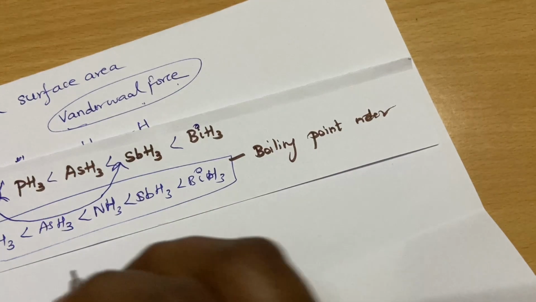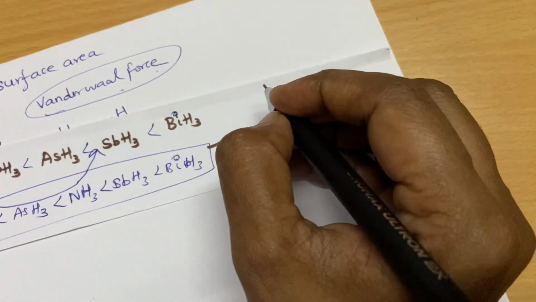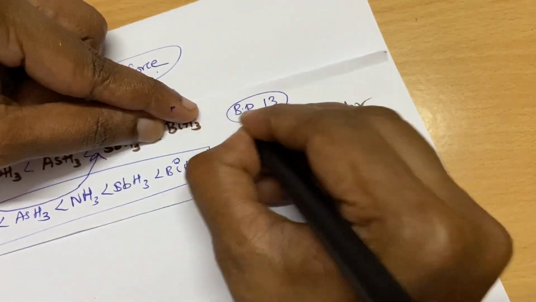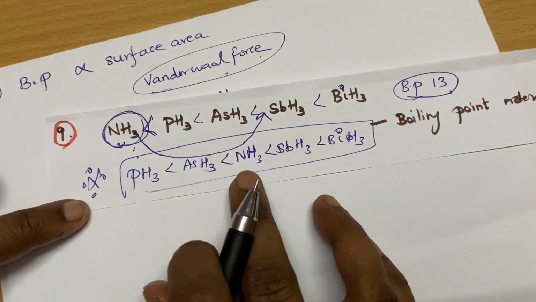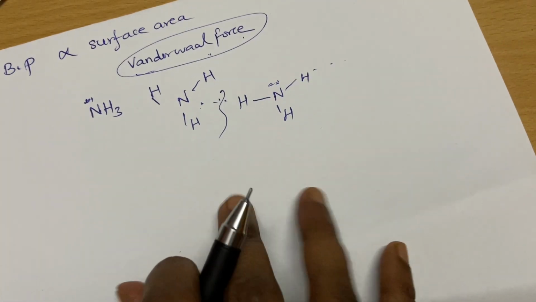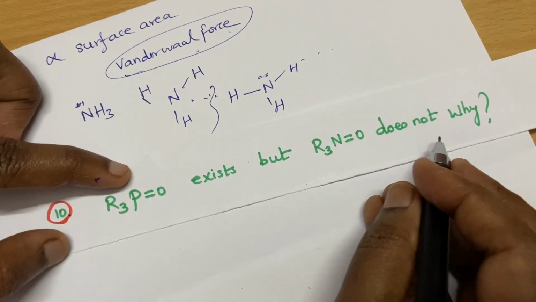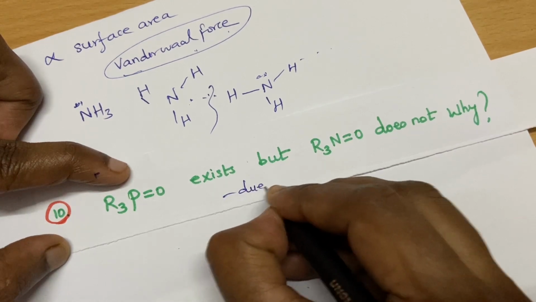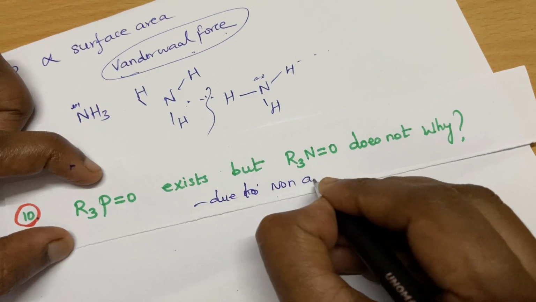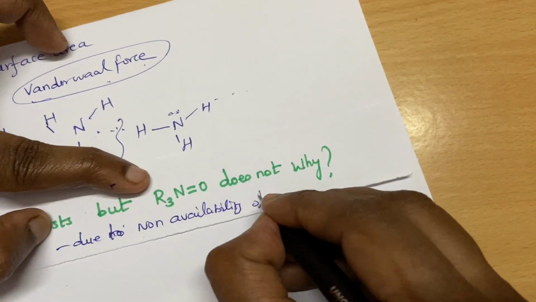So how can we remember? For hydrides, BP13, like that. But it is concept oriented, so please remember this; you need not mug up. Here is one more question. R3P double bond will exist, but this does not exist. We already saw, no, because of the non-availability of d orbitals.